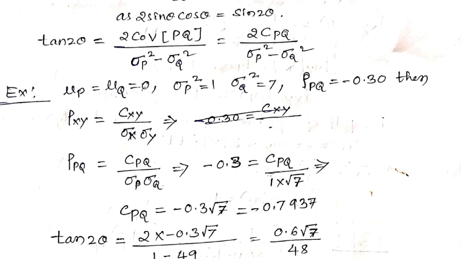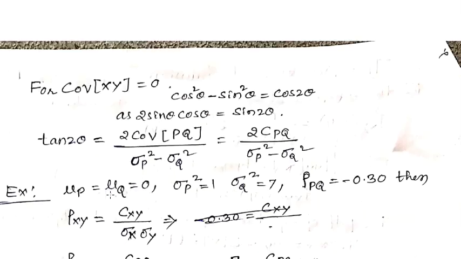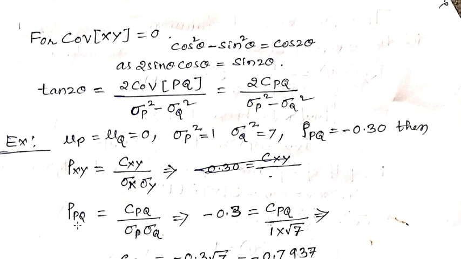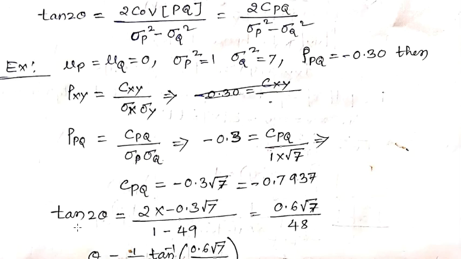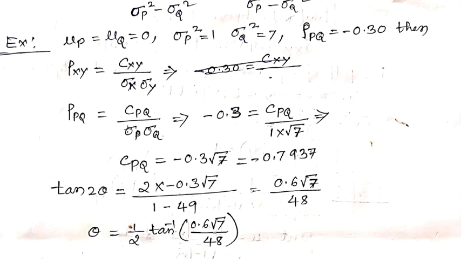So if we take a problem on this, if mu P and mu Q means are 0, and the variances are 1 and 7, and rho of PQ is equal to minus 0.3, then we can go for finding C of PQ. We know this relation, so the same can be applied with P and Q. Then by applying this relation with P and Q, we get this equation.